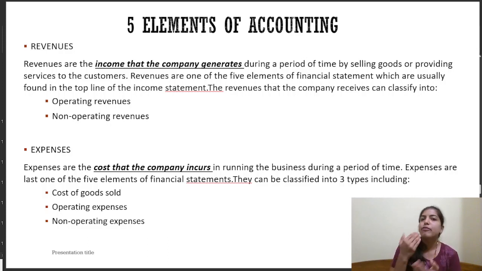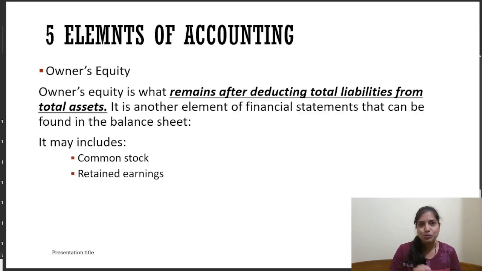The next element is expense. If we want to perform the operations, that means it incurs cash, and that cash is the cost that we give to generate our revenue. So the cost that a company incurs to run its business over a period of time is an expense. Under expense, we make categories like operating expense and non-operating expense, but we have one more category, that is the cost of goods sold. That is, while selling the goods, we incur certain cost, and that category is cost of goods sold. So we have covered a total of four elements of accounting.